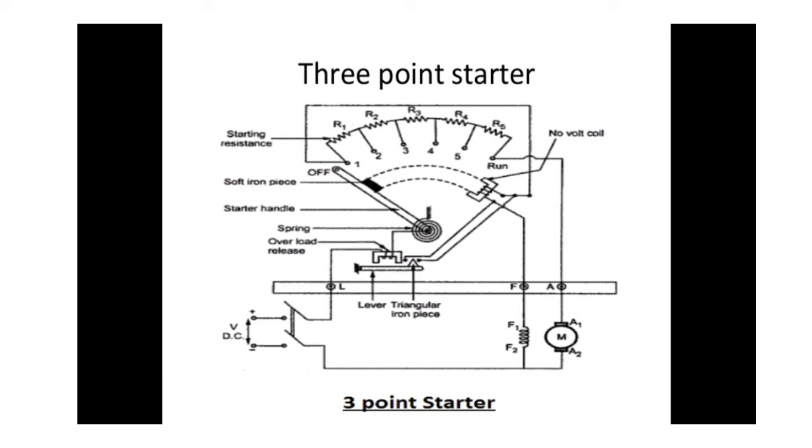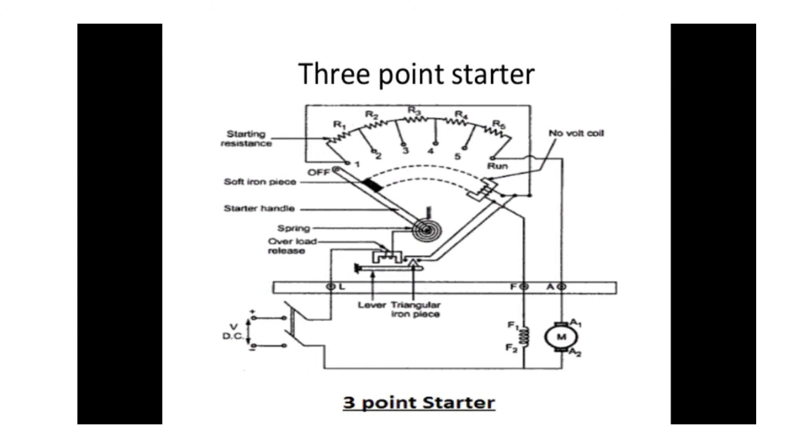Initially the handle is in off position and DC supply is turned on. The handle is then moved slowly to make contact with stud number 1 as shown. As it makes contact with stud number 1, the DC supply gets connected directly to the field winding through the hold on coil. The DC supply gets connected to the armature winding as well, but via the complete starter resistance. Thus the armature current at the time of starting is kept below a safe value.